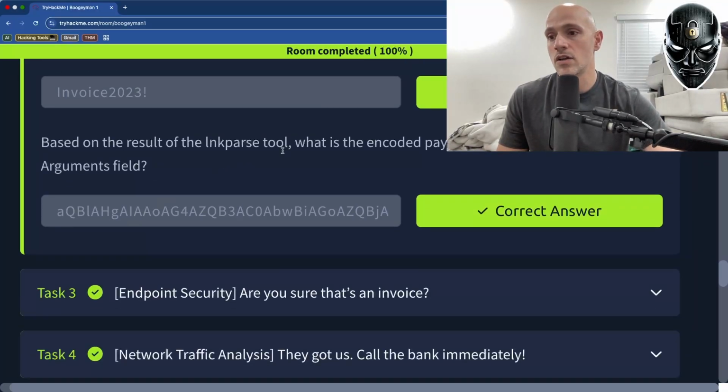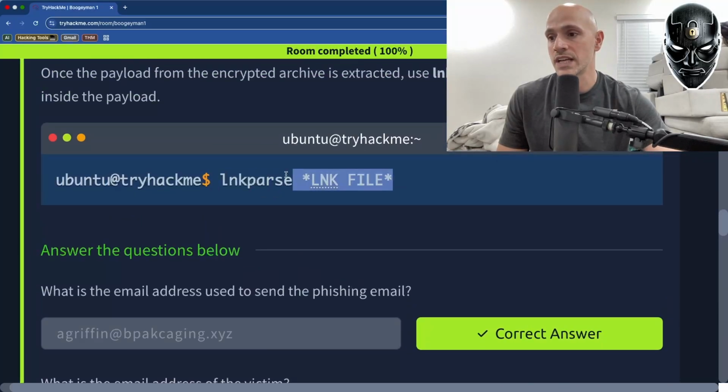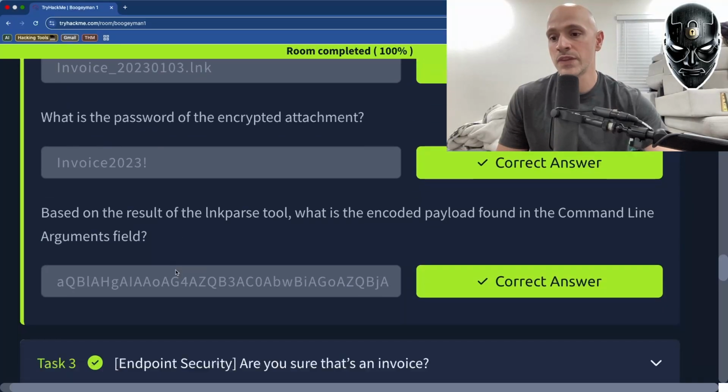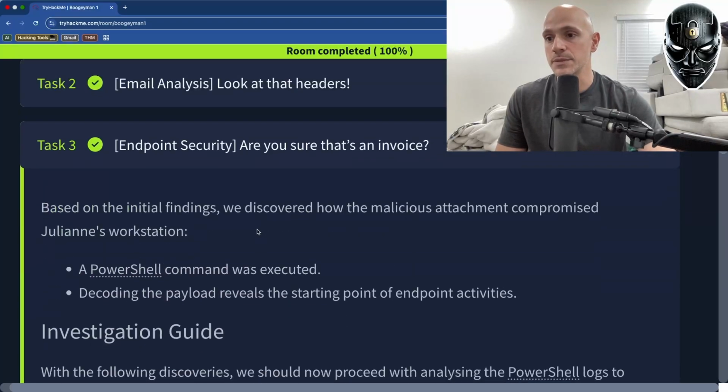And then literally all we had to do was run LinkParse to get the link file, which is this thing. You run LinkParse, give it the name of the link file, and then it gives you the command line encoded payload, which was just this little long piece of base64 encoding. So that was that segment.